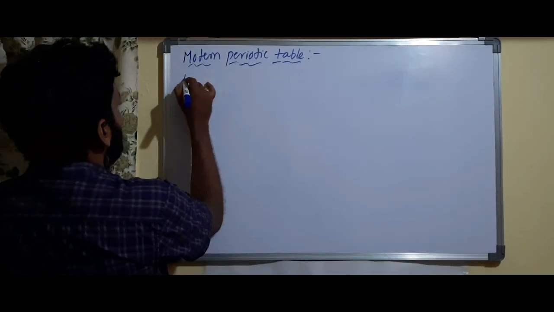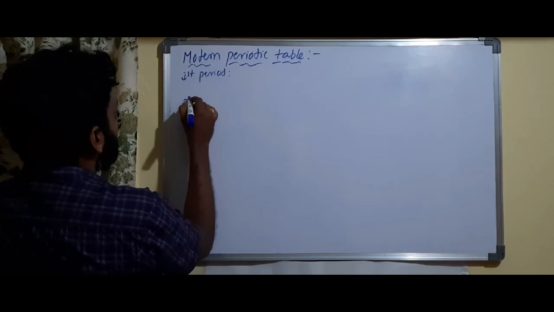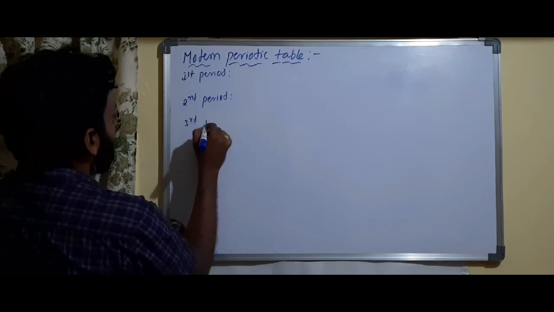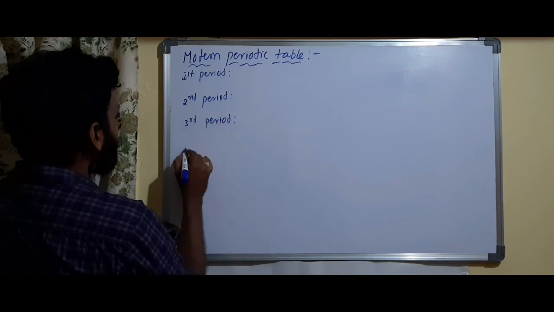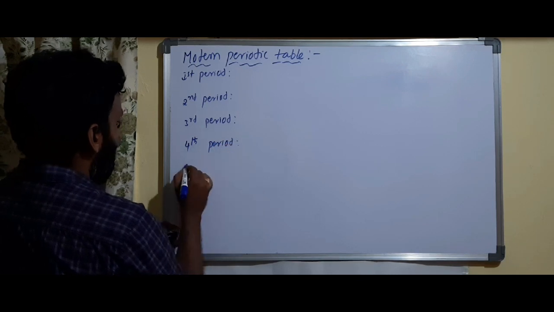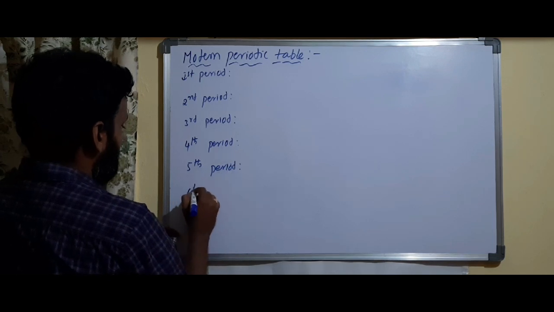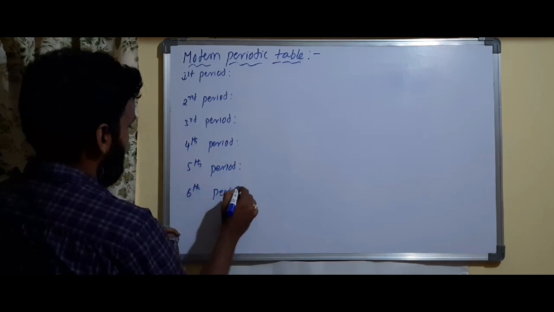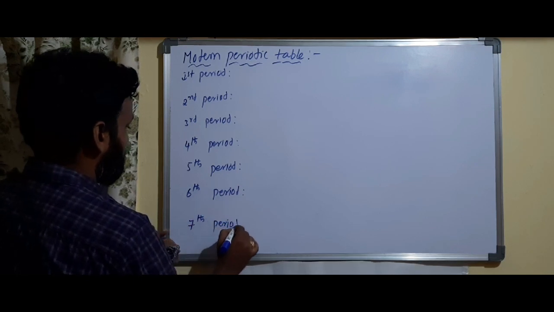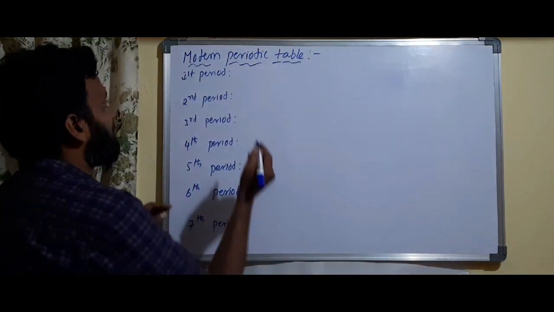First I have written first period, next is second period and third period, fourth period, fifth period and sixth period and seventh period. Okay, now let's see one by one.